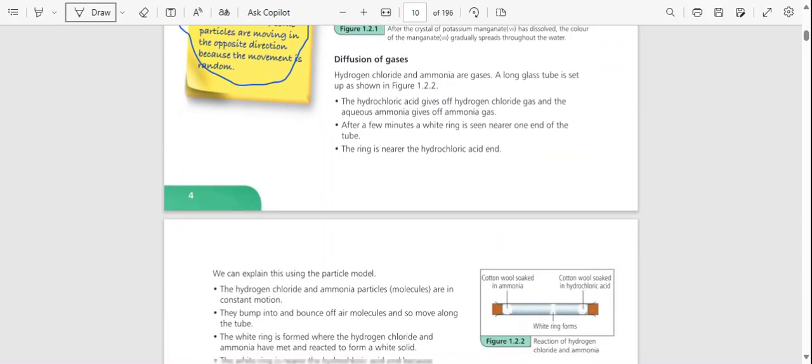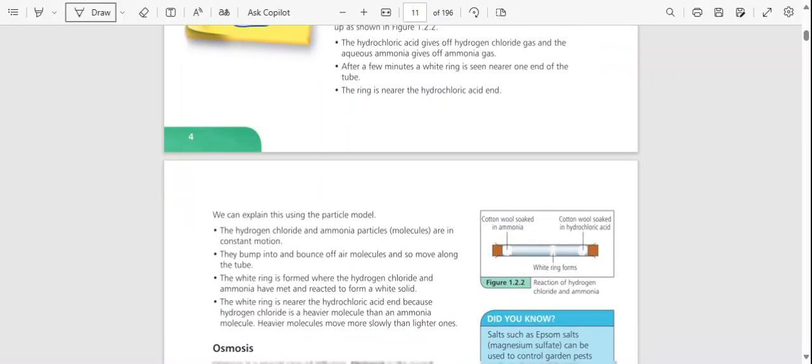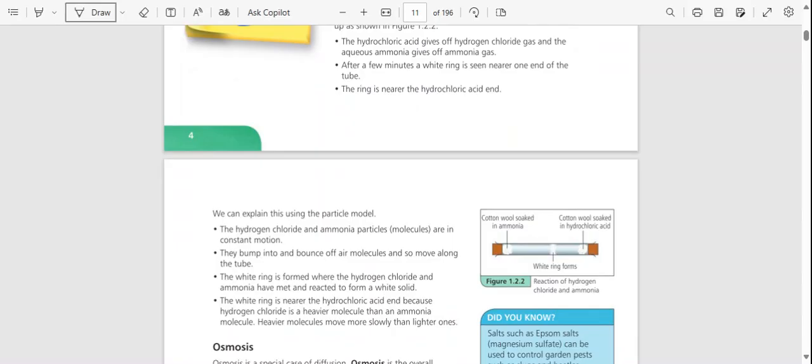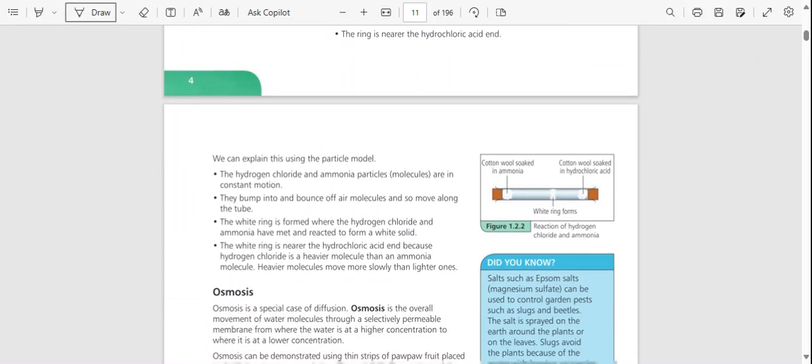Then we have diffusion of gases: hydrogen chloride and ammonia gases. A long glass tube is set up as shown in figure 1.22. The hydrochloric acid gives off hydrogen chloride gas, and the aqueous ammonia gives off ammonia gas. After a few minutes, a white ring is seen nearer one end of the tube. The ring is nearer the hydrochloric acid end.